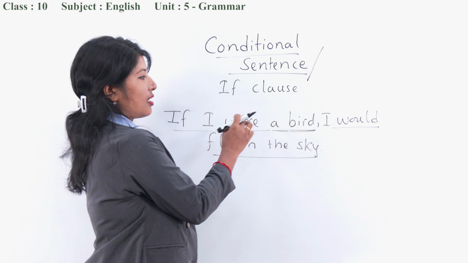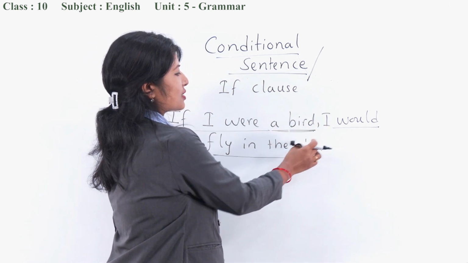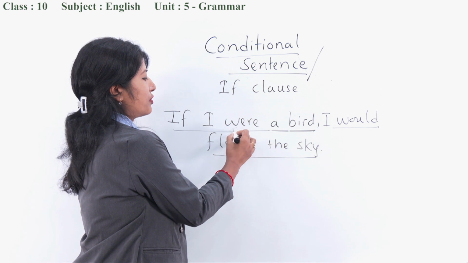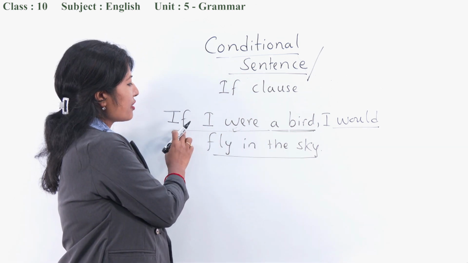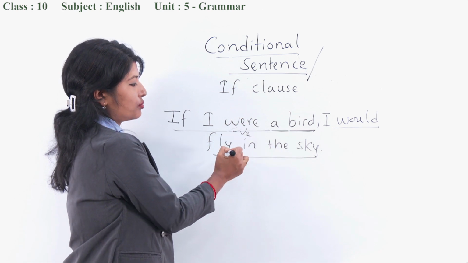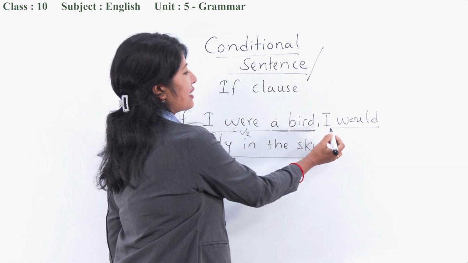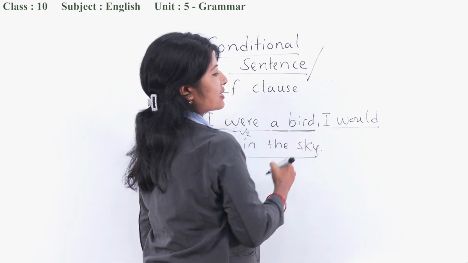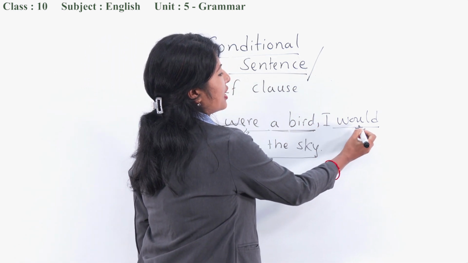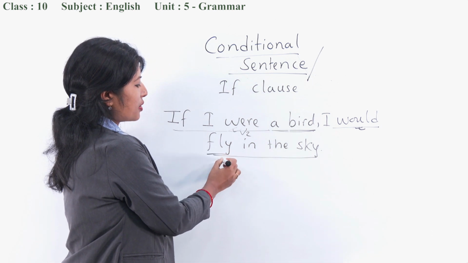While filling up the next portion, it depends upon the verb you use. Here, if I were a bird, this is verb 2, right? That's why we are using would over here. I would fly. This is verb 1.